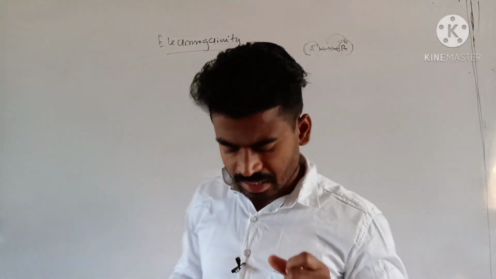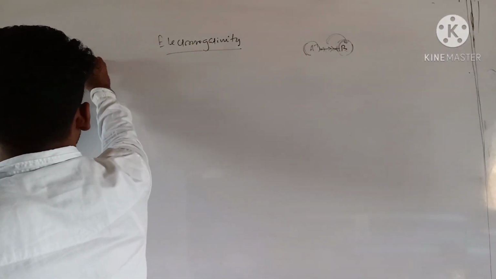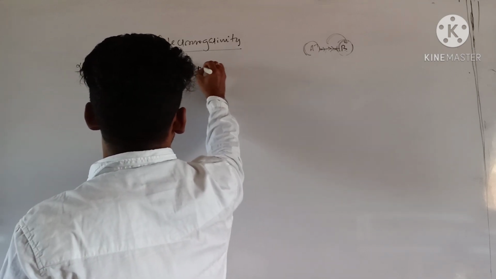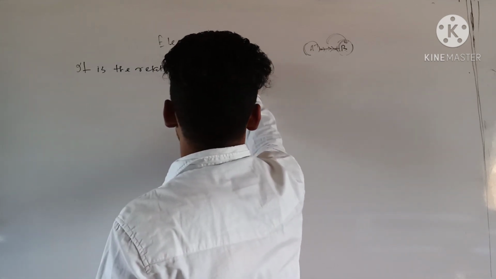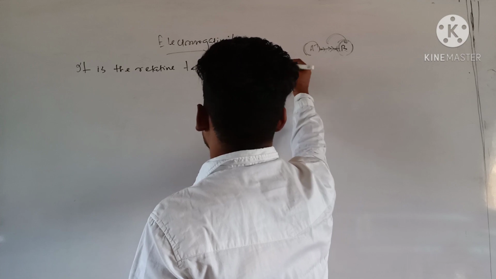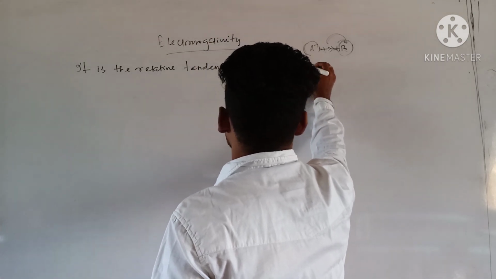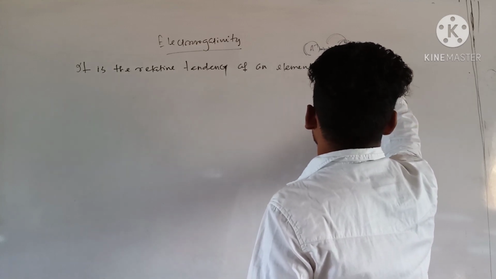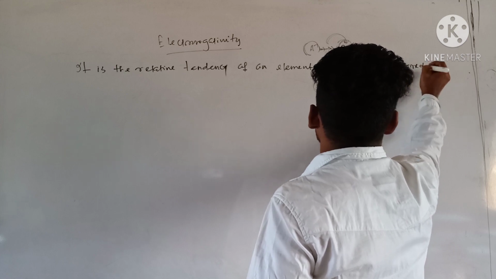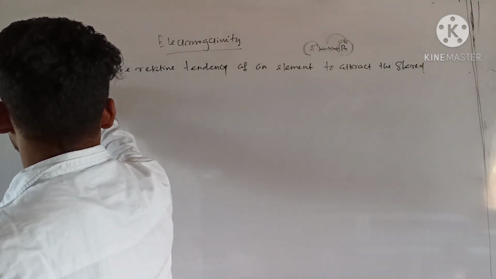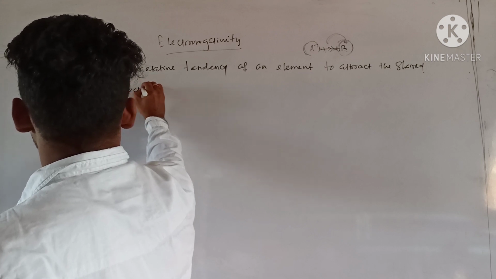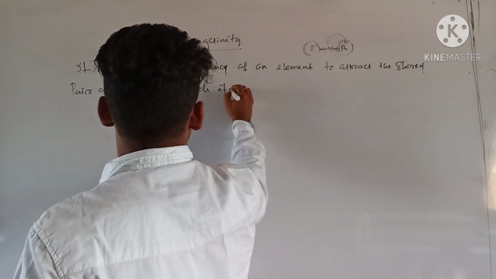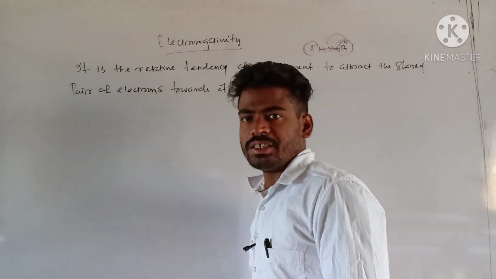So the definition can be written like this: it is the relative tendency of an element to attract the shared pair of electrons towards itself, that is called electronegativity.